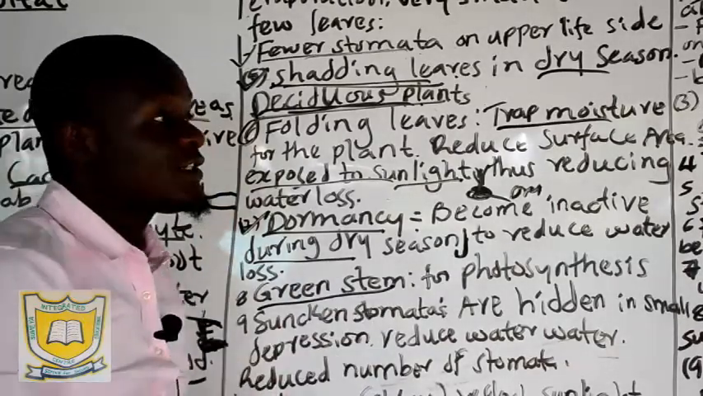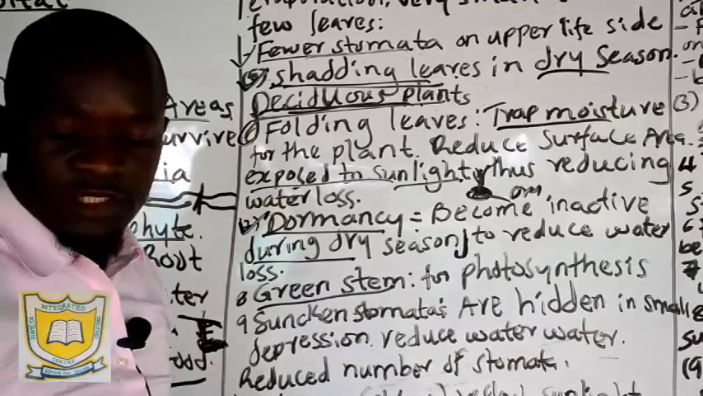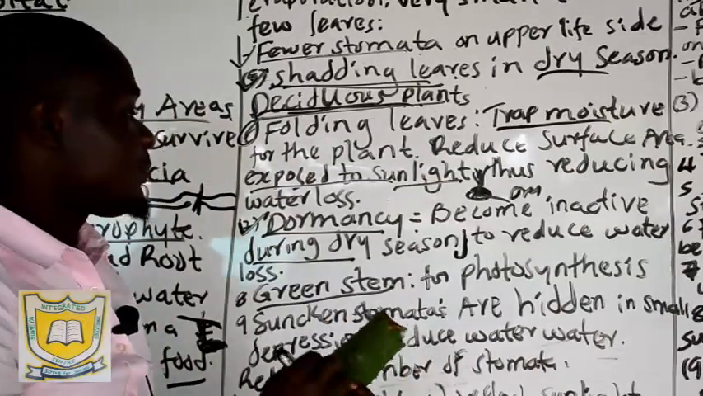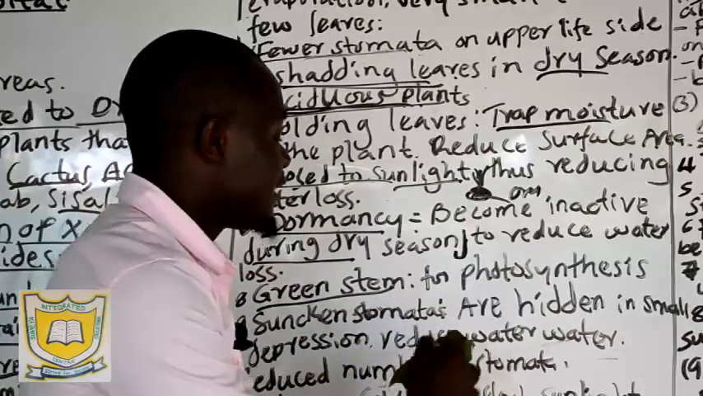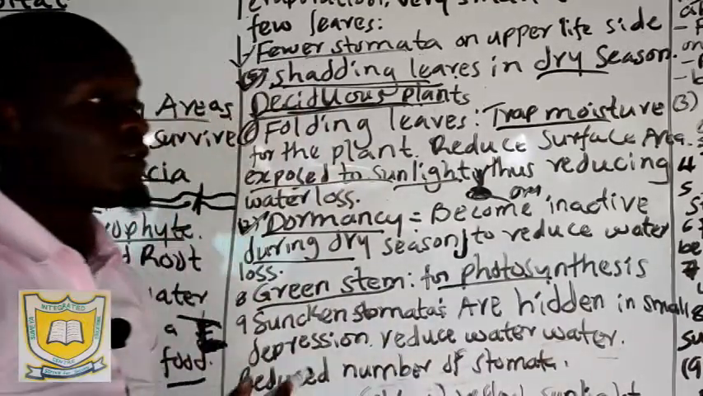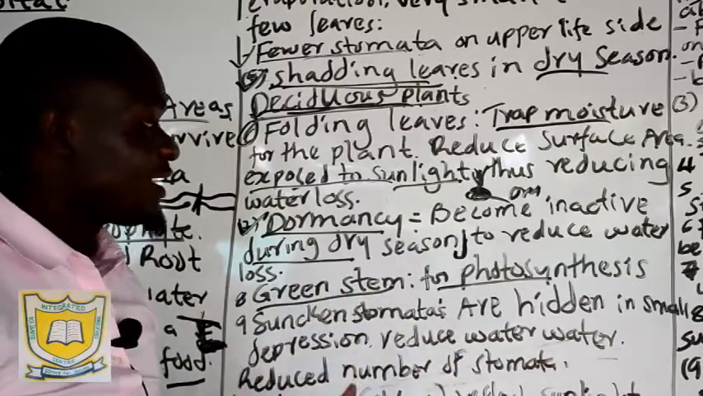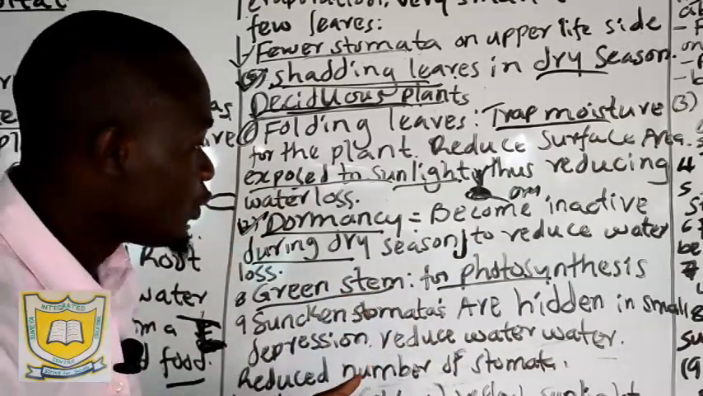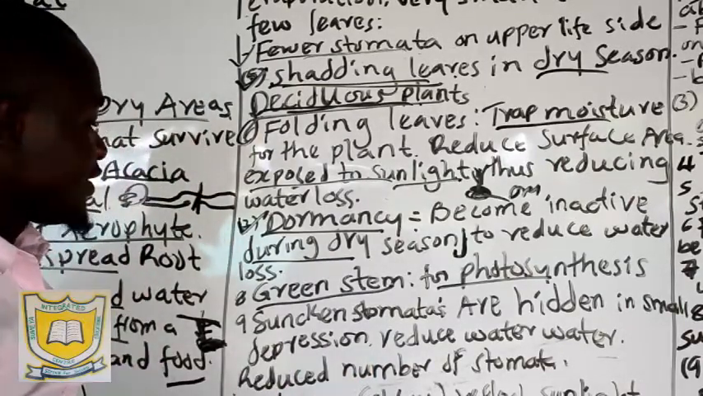Then we have the green stem. Already I've described the green stem. The presence of green stem is mostly in cactus. This is a stem. Now the presence of this green stem is just the presence of chlorophyll, and this chlorophyll helps in photosynthesis, and we define photosynthesis as a process by which green plants manufacture their own food.